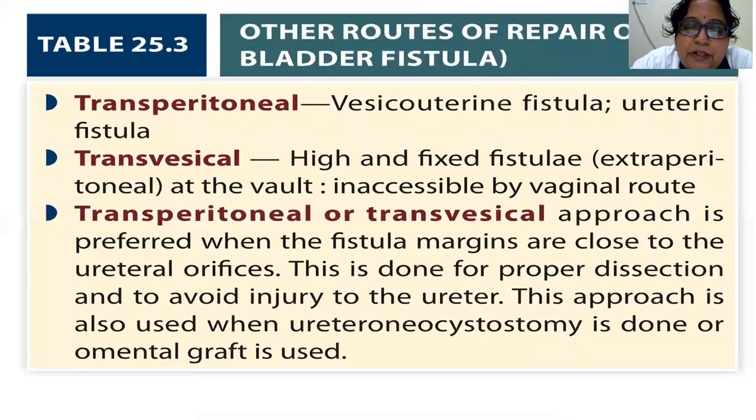Transperitoneal or transvesical route approach is preferred when the fistulous margins are close to the ureteral orifices. This is done for proper dissection and to avoid any type of injury to the ureter. This approach is also used when ureteroneocystostomy is done or an omental graft is used. We'll come to what is ureteroneocystostomy later on.